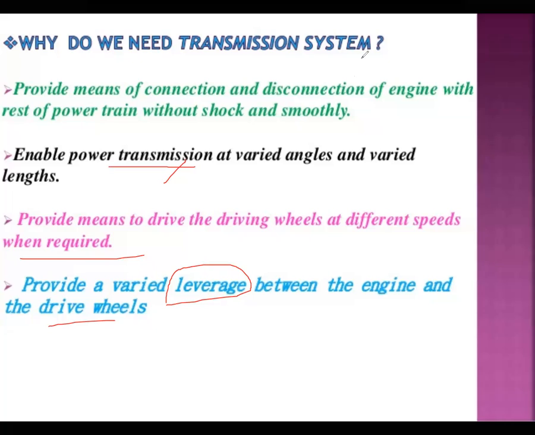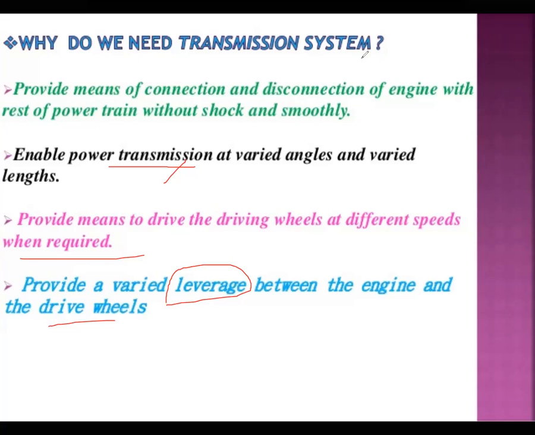Connection and disconnection of the powertrain requires a clutch, right? It definitely requires a clutch. By applying the clutch, we can shift the gears. In that case we need not get shock and vibrations. Say without applying the clutch, if you would like to change the gears, your vehicle will immediately get that shock.